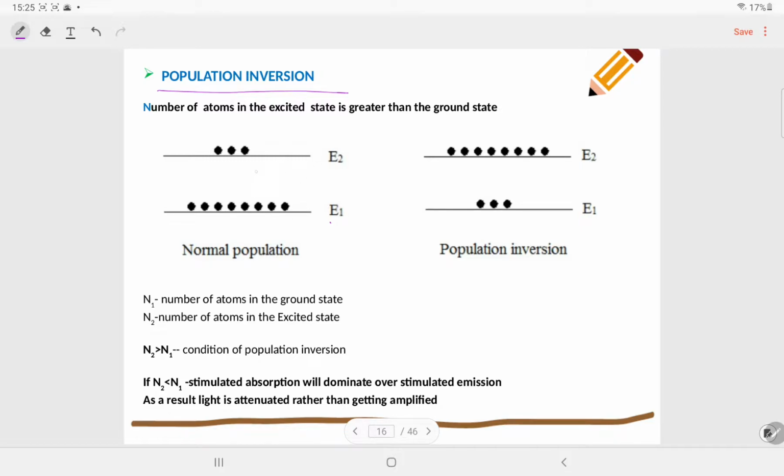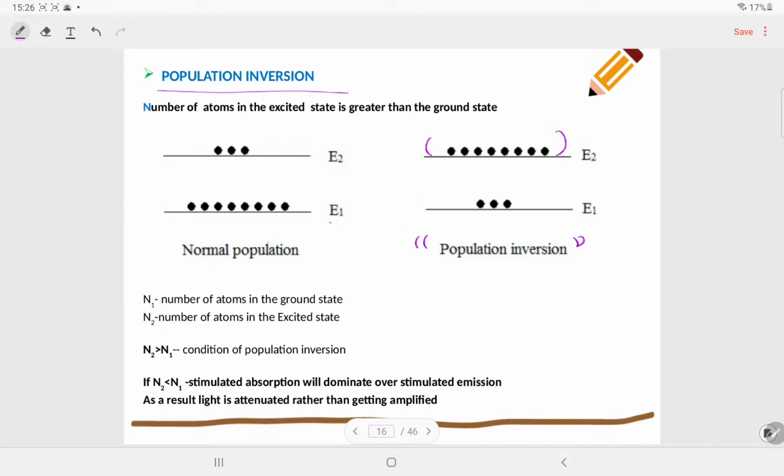But this process is not able to produce the laser, because in order to produce the laser we require high population at our excited state. So we need some external energy source or external energy scheme where we can achieve this population inversion, and this population inversion is mandatory to produce the lasing action.